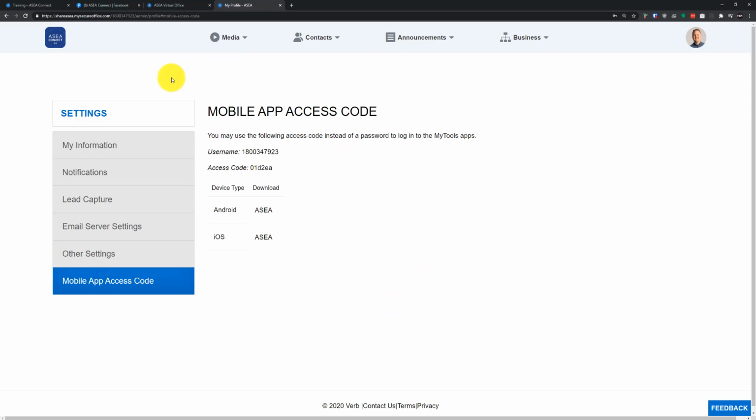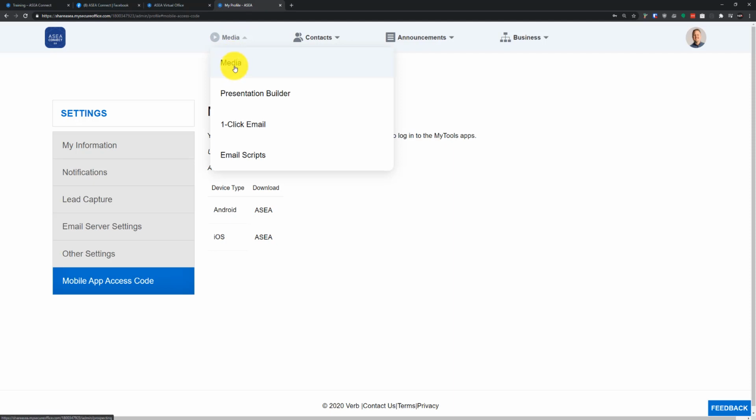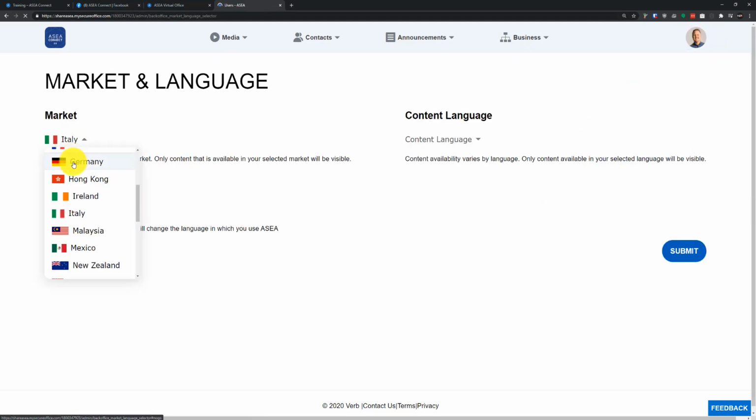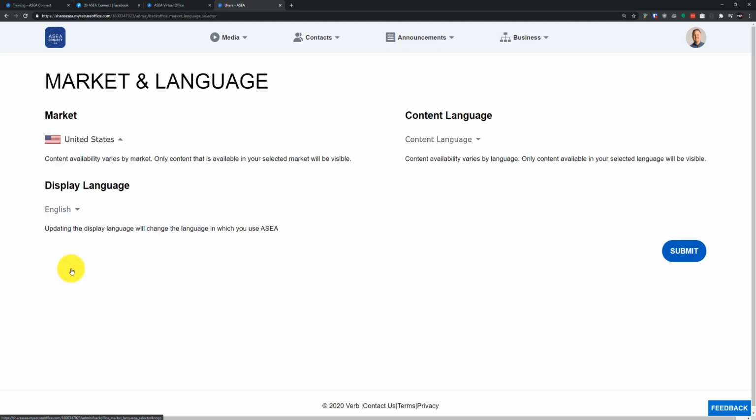After you're done getting your settings organized, you have this button up here at the top for media, and if we click on that and also click on media here, you're going to pull up, it looks like by default I've been adding a lot of different content for different markets, so let me adjust this back to United States here and hit submit so that I can see my content. Alright, market and language is all set.